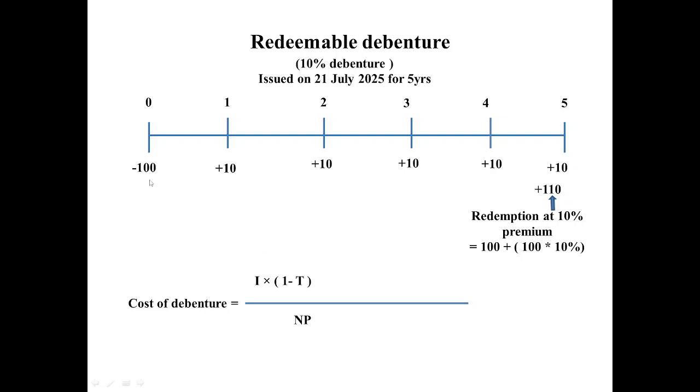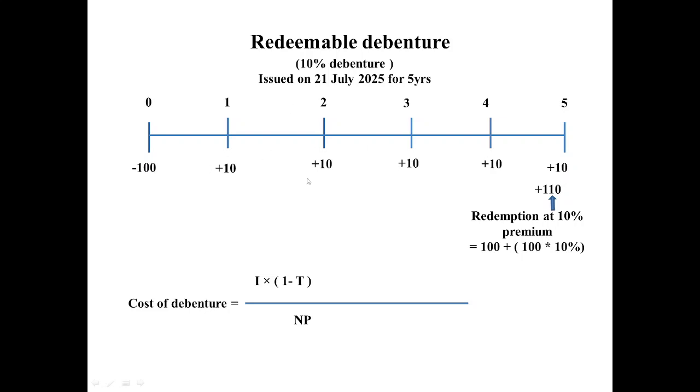Now, consider the case where rupees 100 was taken by the company, and at the time of maturity, rupees 100 was returned. That means it was redeemed at par. So 100 was taken and 100 was returned back. That means there was no other benefit.